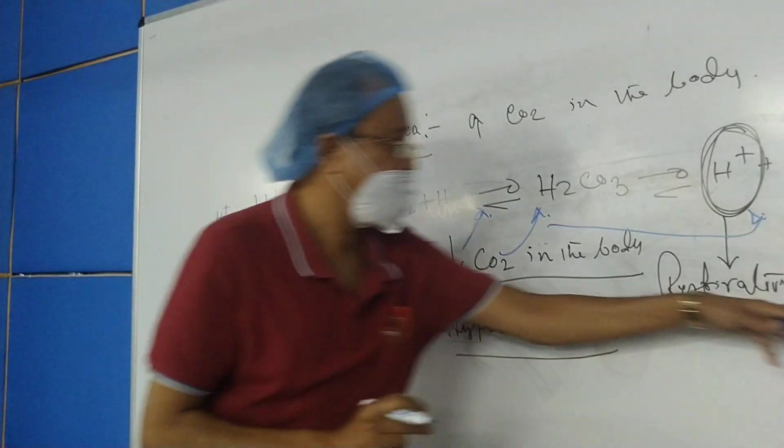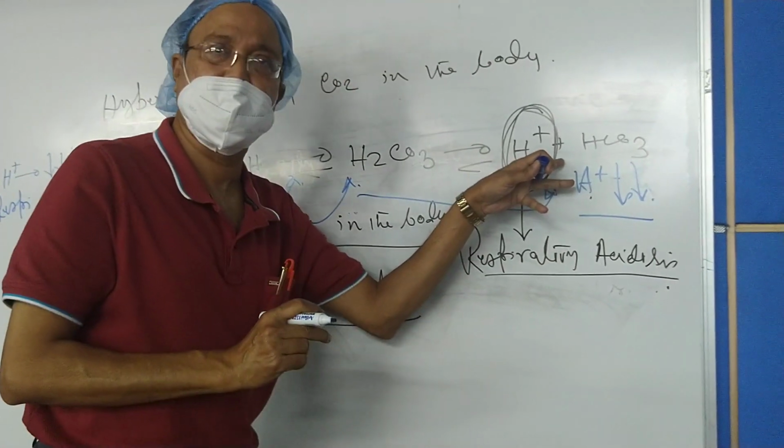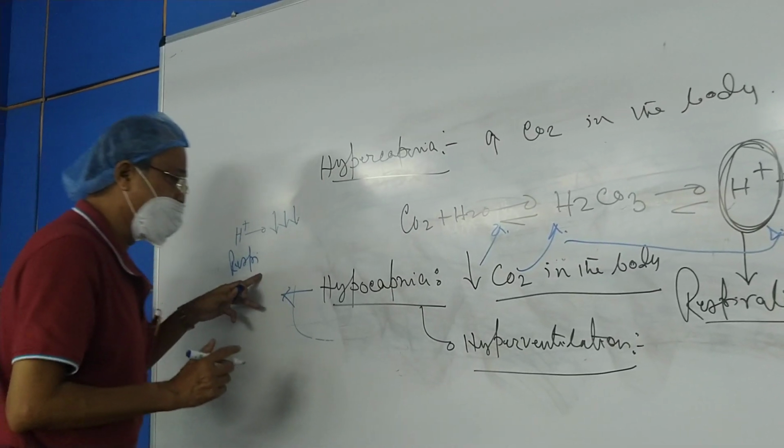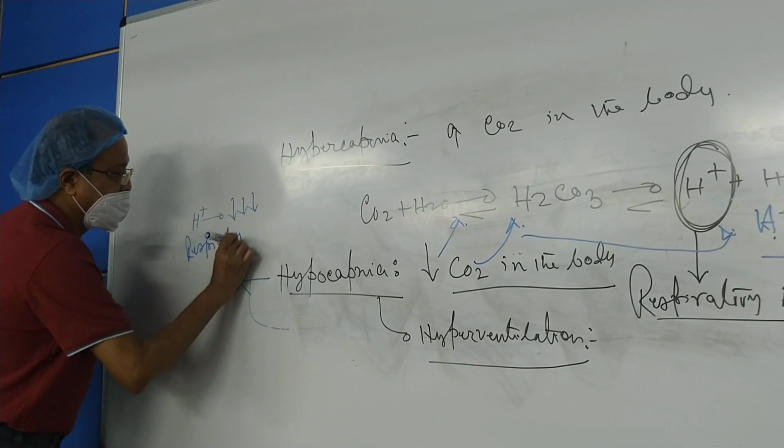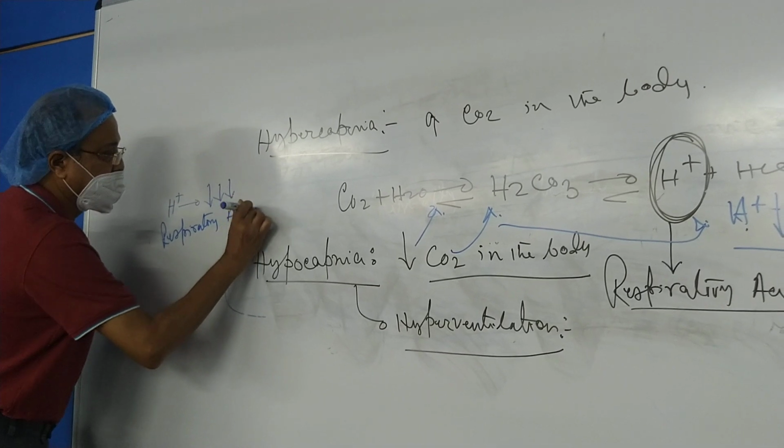This is respiratory acidosis due to increased hydrogen ion concentration, and in hypocapnia there will be respiratory alkalosis.